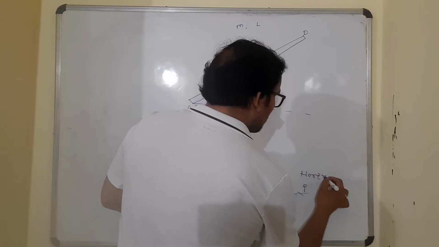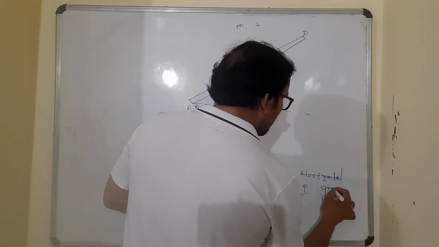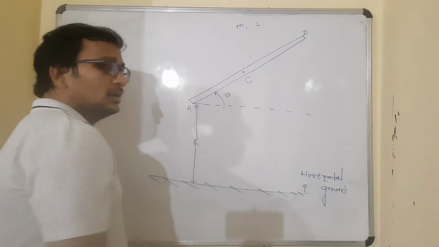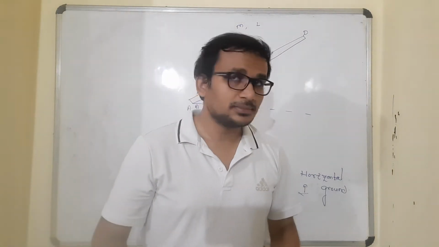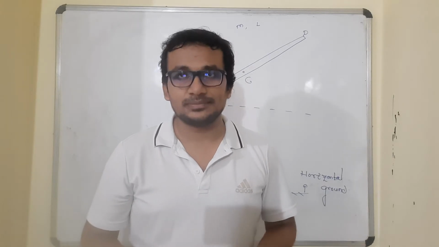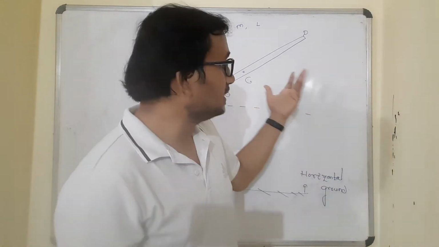This is my horizontal ground. Right? So what happens? I'm holding it. Suddenly, the man who is holding it, his hands start paining. Obviously, he's a man, he can feel the pain. His hands start paining and he releases the rod.